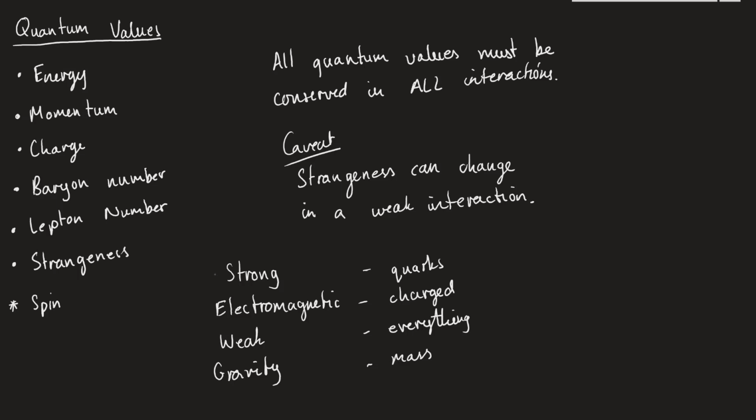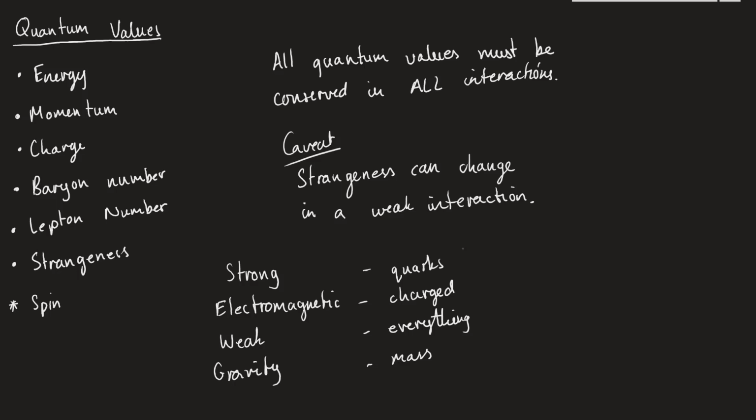You go down in this order and check if everything in the interaction can satisfy each of these. So, for example, if all of the things that go into the interaction and all of the things that come out of it are all made up of quarks, then it would be a strong interaction.